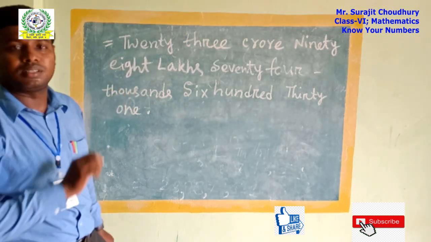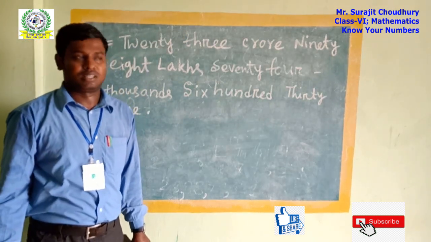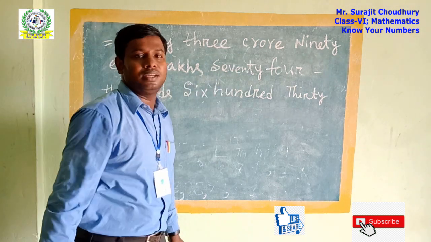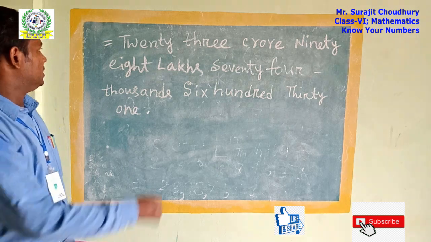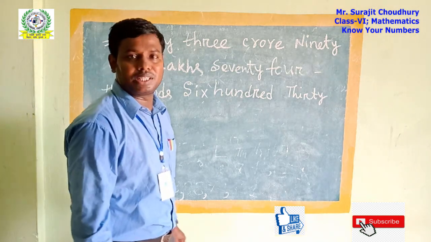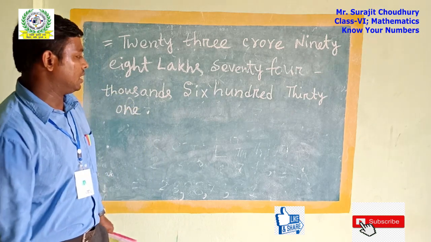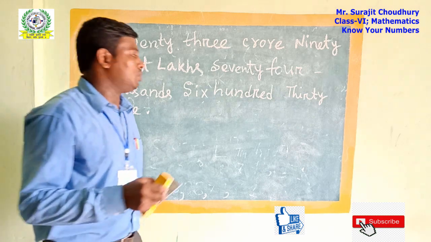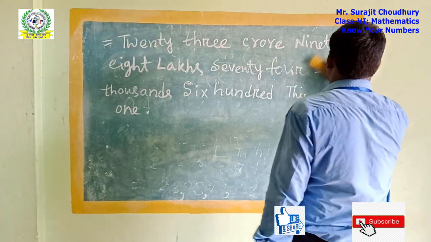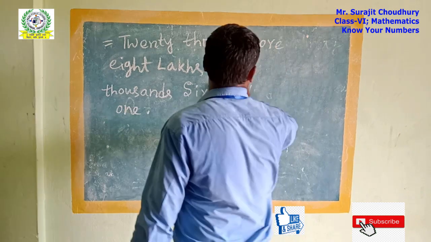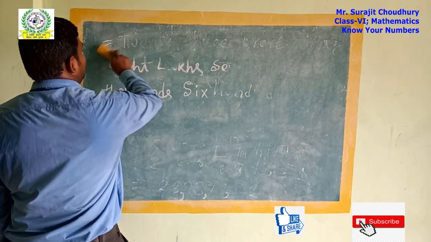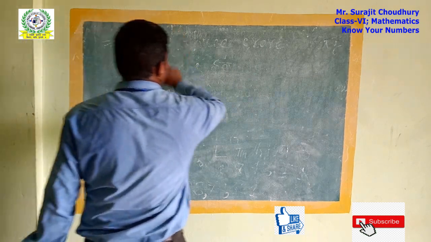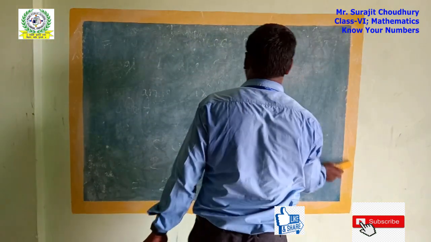I am showing the international system of numeration, how we can tell the name of a number in the international way. Here the number is written for the Indian place value system. Now we will go for the international way. At first we have to know the Indian place value chart, and we also have to know the international place value chart. Today I will give some ideas about the international place value chart.